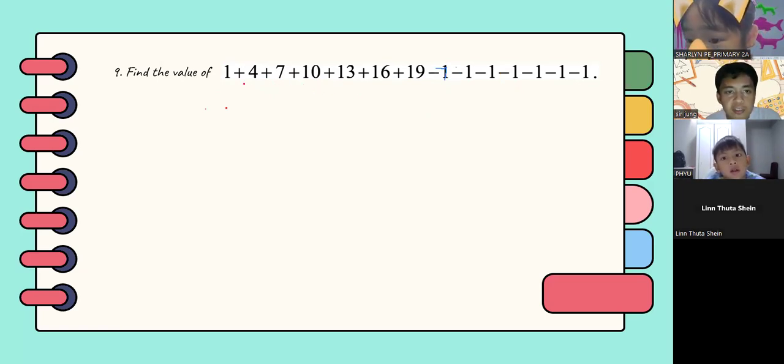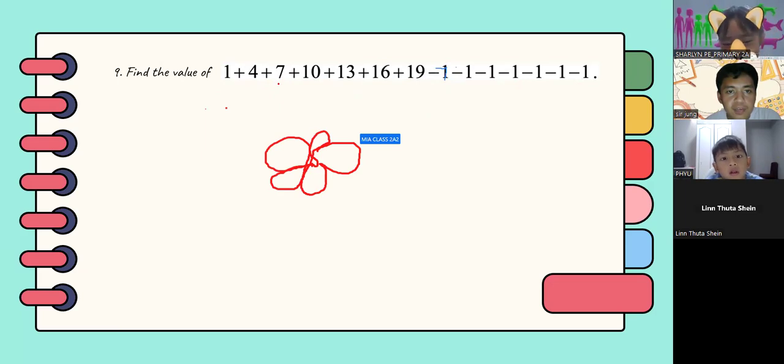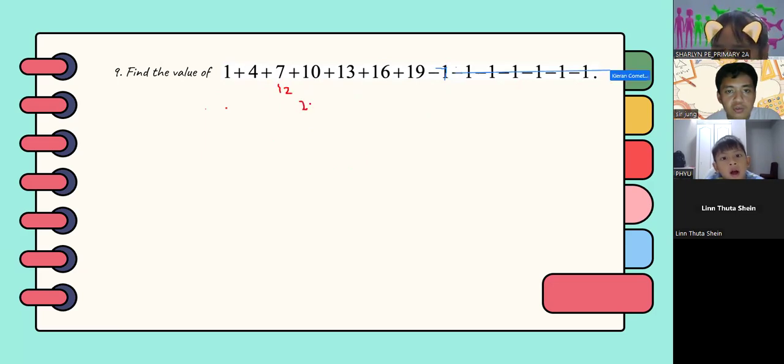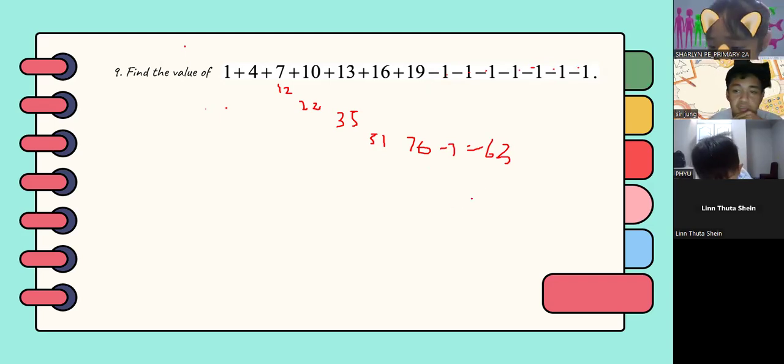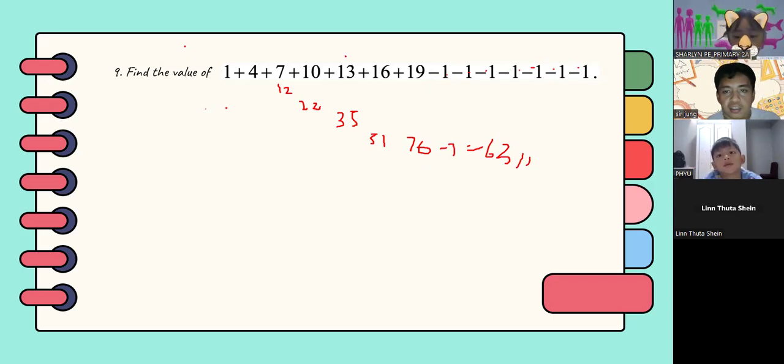So if we solve directly, we have 1 plus 4, 5, plus 7, 12, plus 10, 22, plus 13, 35, plus 16, 51, plus 19, 70, minus 1, 2, 3, 4, 5, 6, 7, minus 7, which is equal to 63. Right? So any questions? Again, either you directly solve it or you group them together and then you will get the answer. So the answer here is 63.